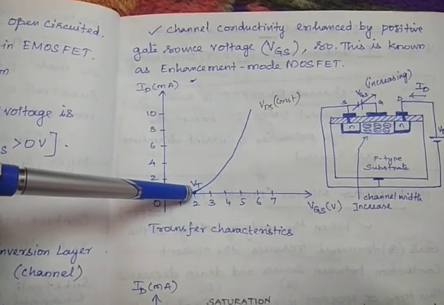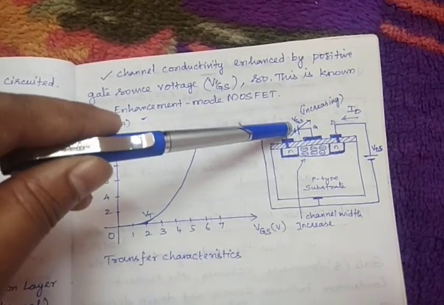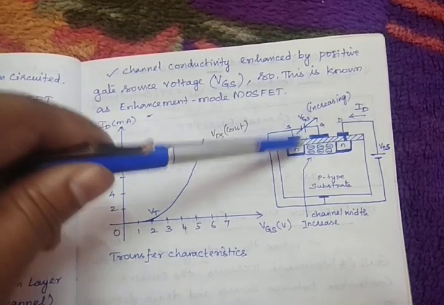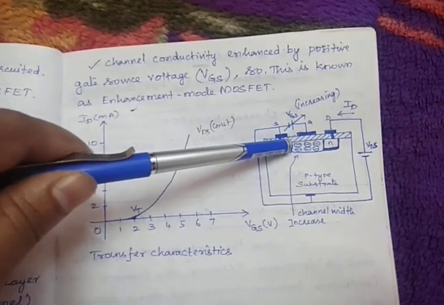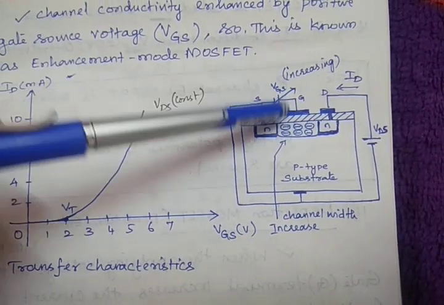VT means threshold voltage. See here, when your VGS value is 0, there will not be any free electrons, right? Already we discussed in the first case, if VGS is 0, there will not be any free electron.